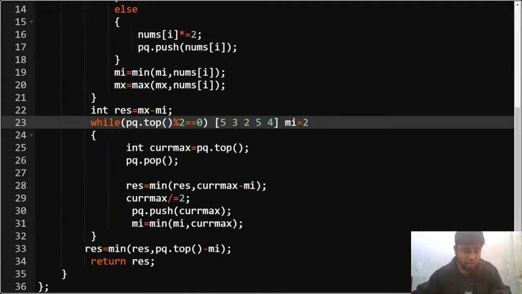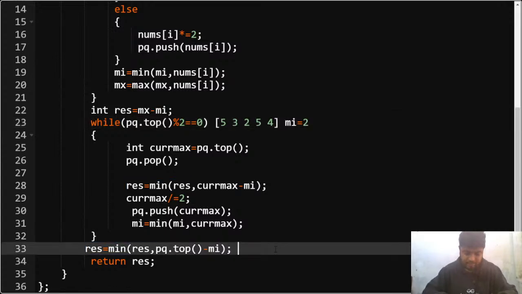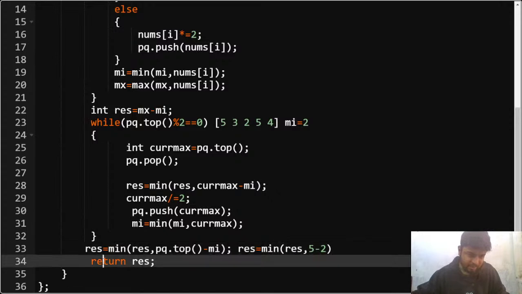What is the top element? Top element is 5, so I'll check okay, result is equal to nothing but minimum of result comma 5 minus 2, which is this thing I am doing. Let me copy this. So this is something that I am doing here, and then I am simply returning the result.